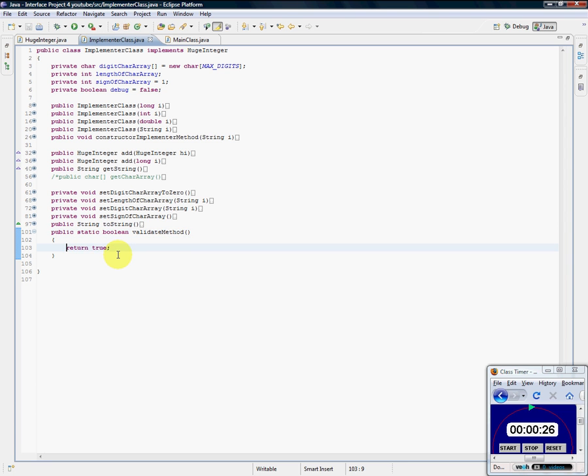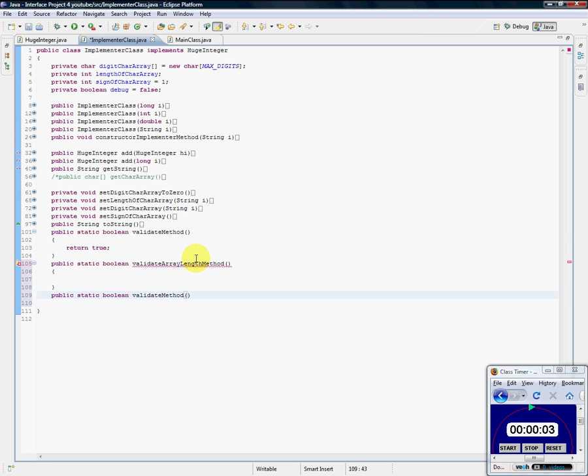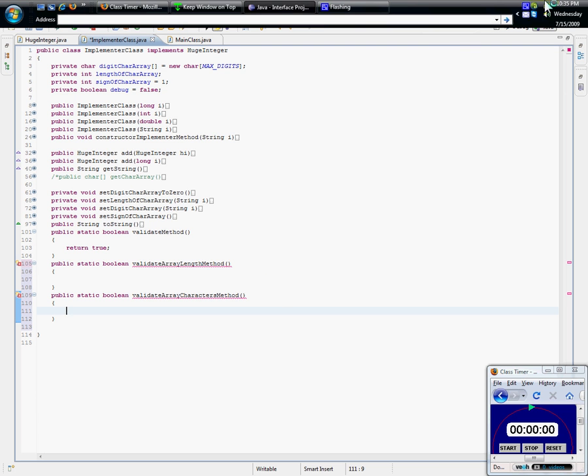So how are we going to validate? Well, I'm going to challenge this more and split this into 2 more methods. I'm going to create one, validate array length. I'm also going to validate the array itself, valid array characters, making sure it's only 0, 1, 2, 3, plus, minus, all that. So let me go ahead and I'll see you in the next video.